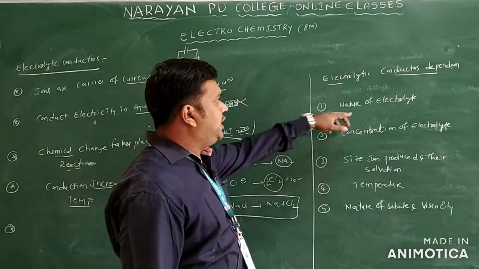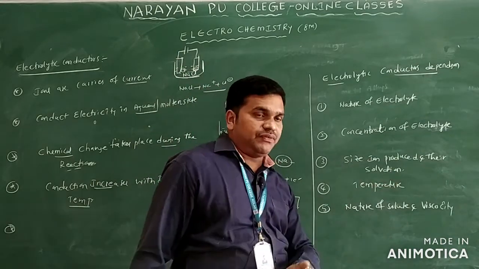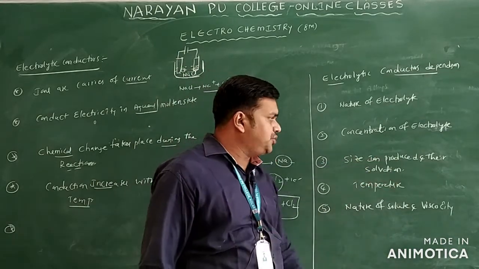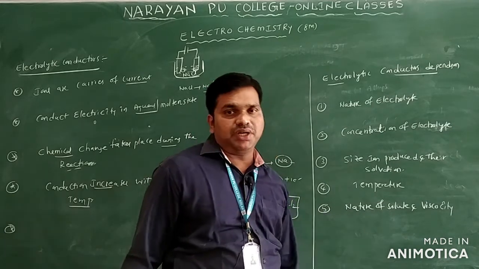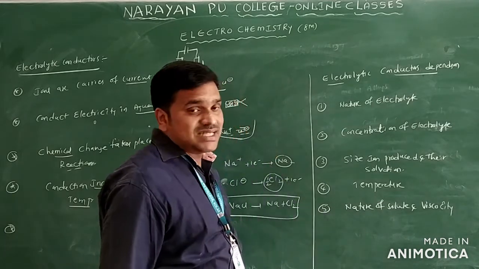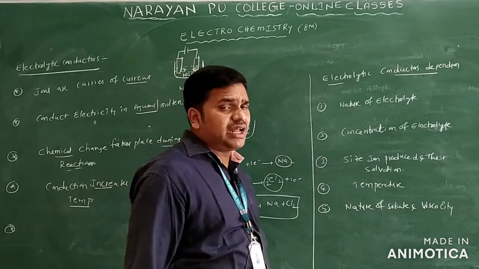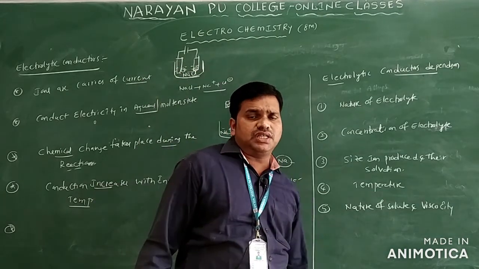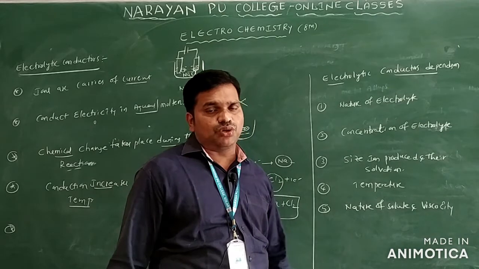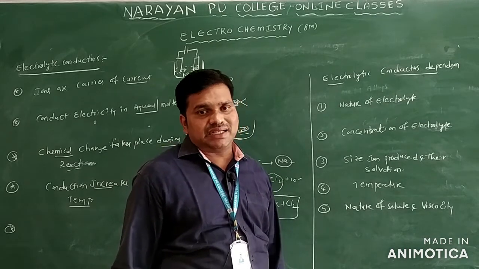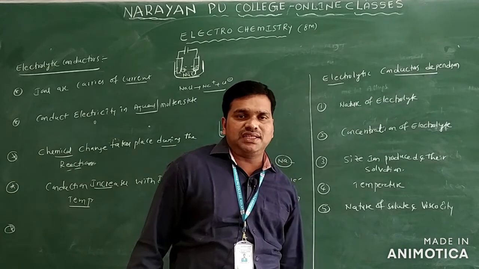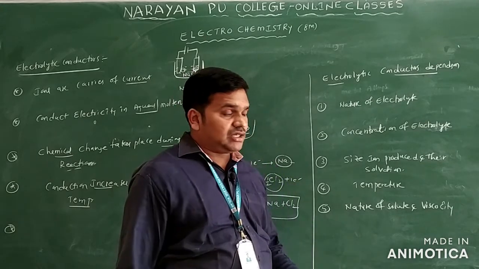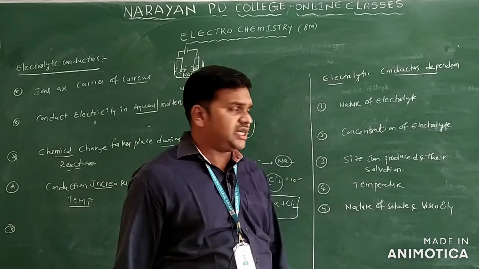So once again: nature of electrolyte, concentration of the electrolyte, size of ions produced in solution, temperature, and the nature of the solute and viscosity only. Generally, if polar solutes are there, the conductance increases only. The more the viscosity, conductance decreases only. Coming to temperature, as temperature increases, conduction increases only.